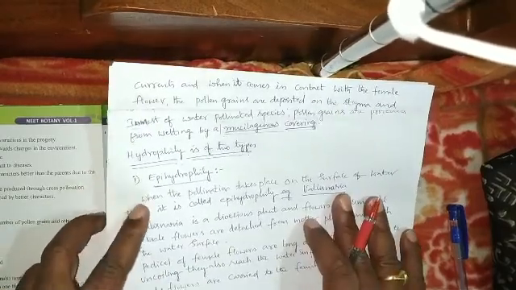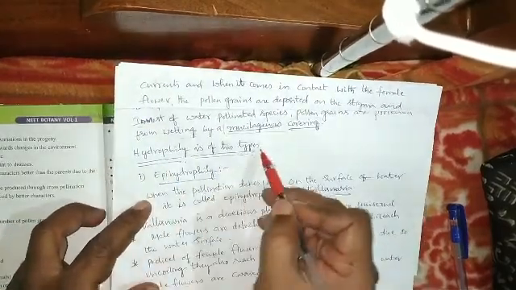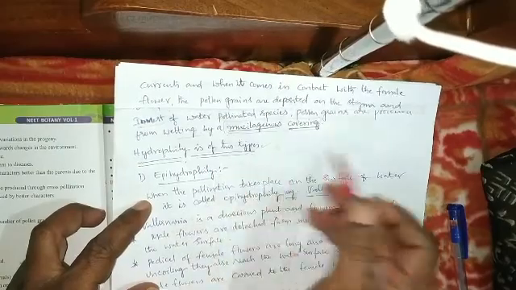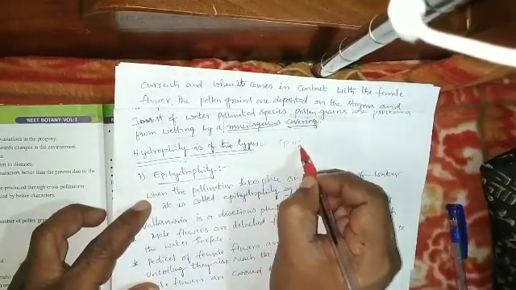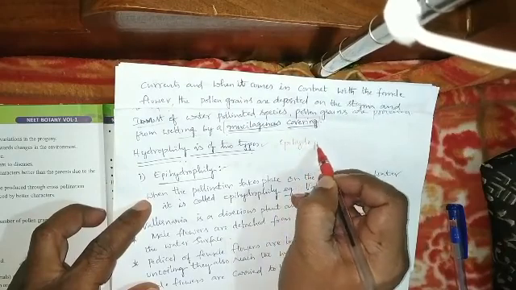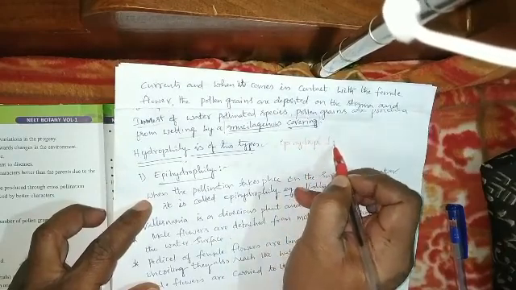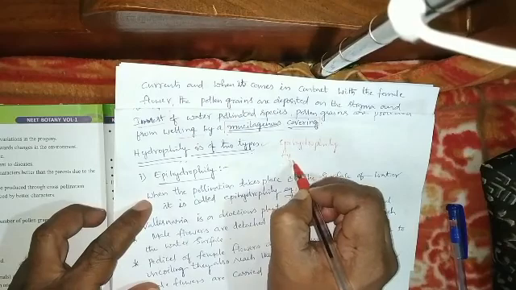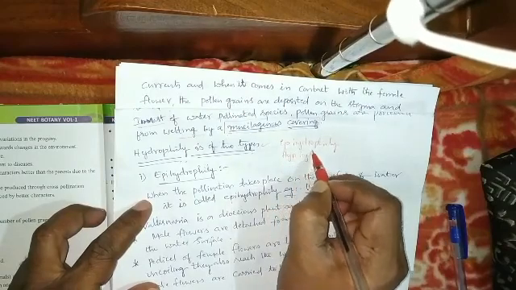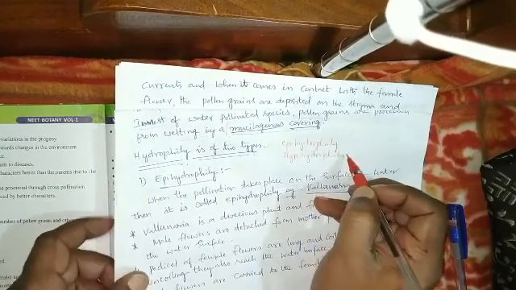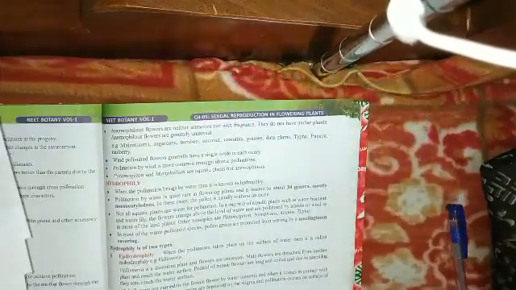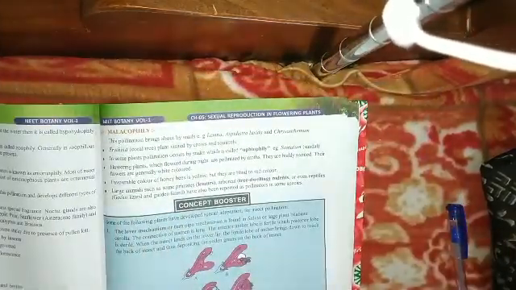So actually hydrophily is of two types: epihydrophily and hypohydrophily.